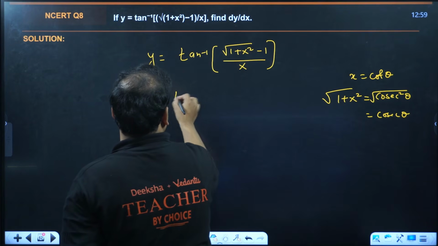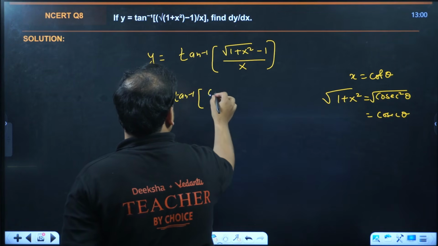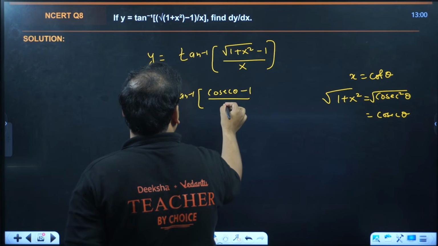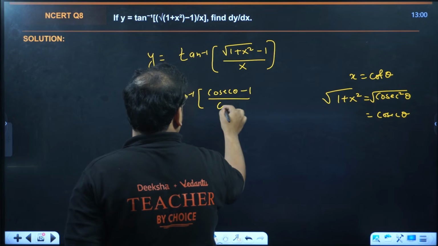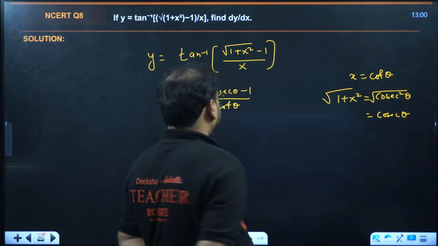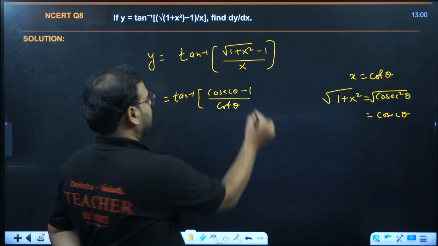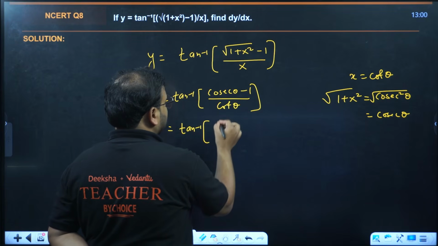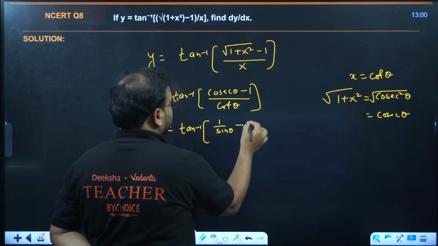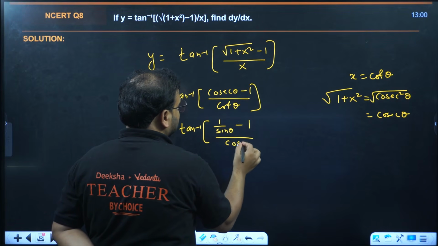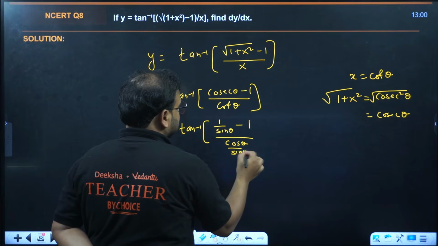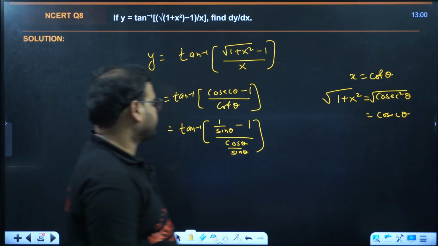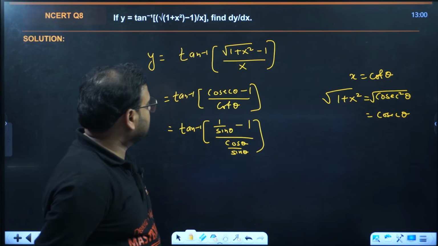So I'm getting this answer so far as tan inverse of cosec theta minus 1 upon cot theta. Expand it, guys. Cosec is 1 by sine theta, minus 1, upon cos theta by sine theta.